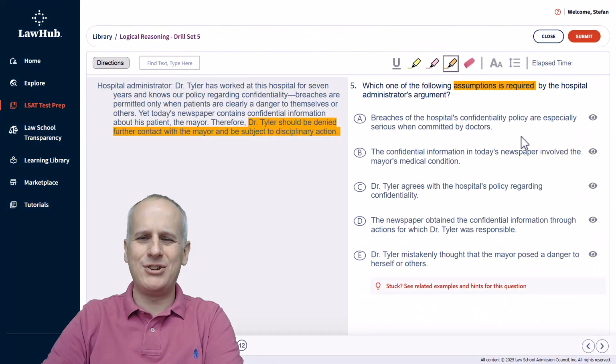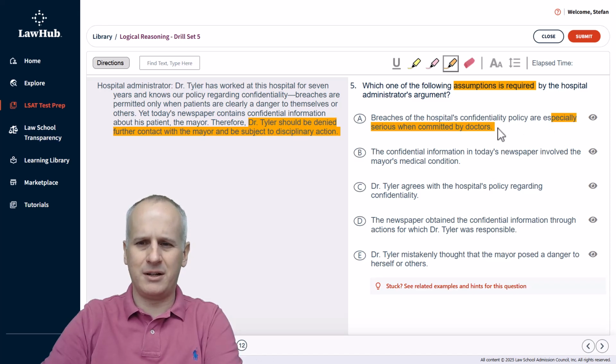Choice A reads, breaches of the hospital's confidentiality policy are especially serious when committed by doctors. Okay, so they're especially serious. Okay, what does that have to do with Dr. Tyler? That qualifier is going to require additional information. We should be able to eliminate A almost immediately.